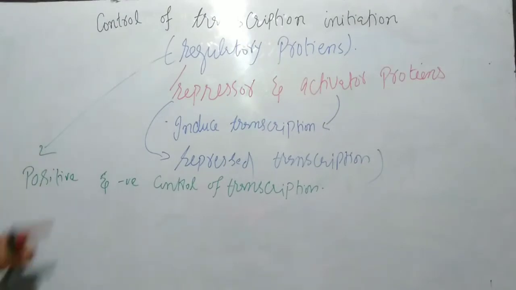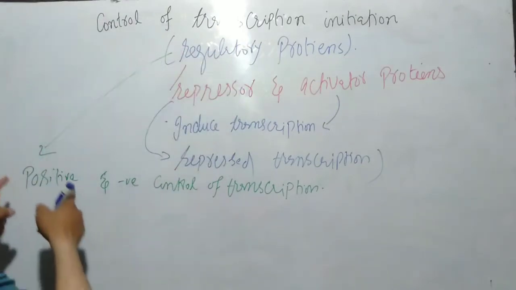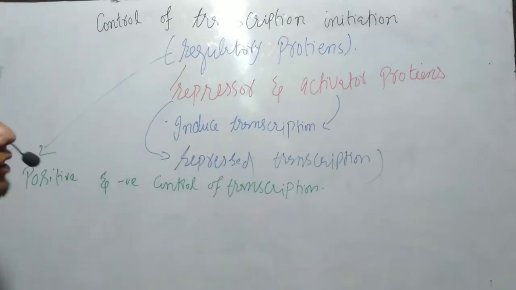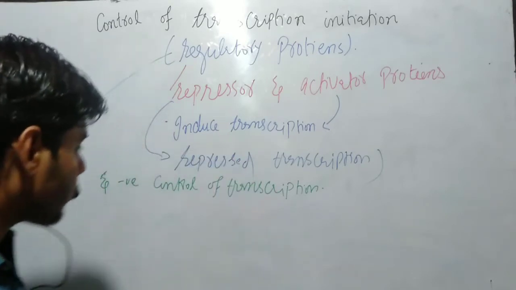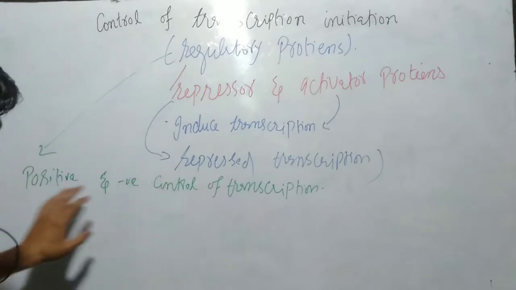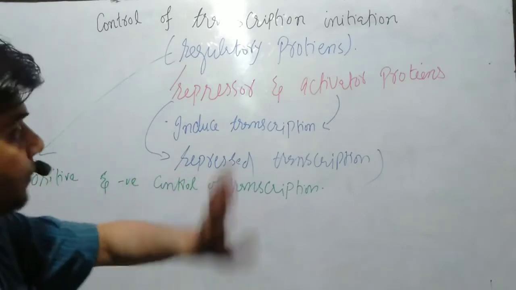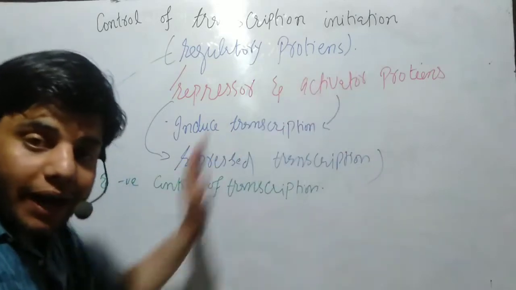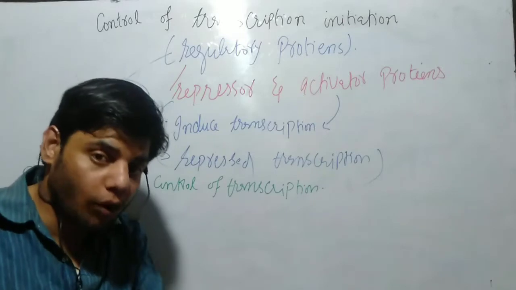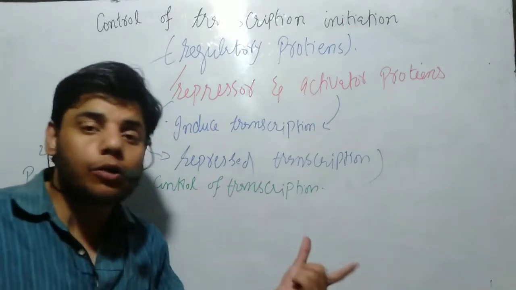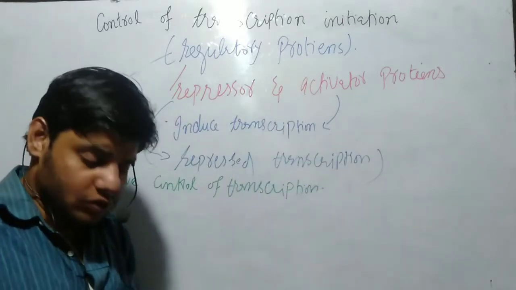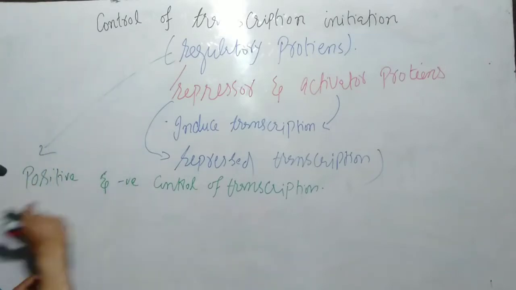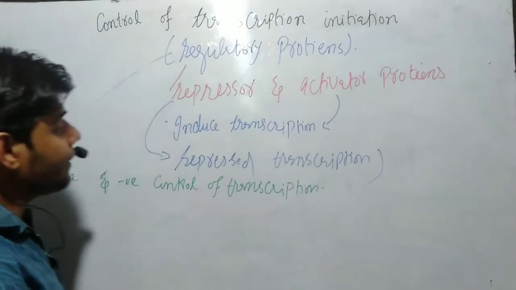So regulatory proteins perform two types of function. One we call positive control of transcription, and the other negative control of transcription. Positive control of transcription means the process in which the activator proteins bind on the activator binding site of the DNA and start the process of transcription.